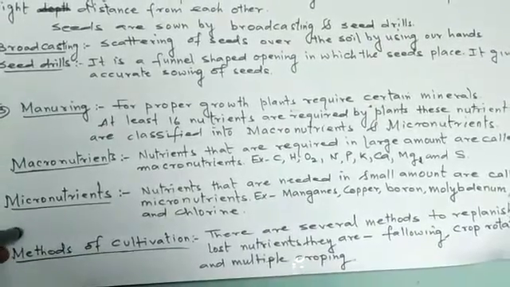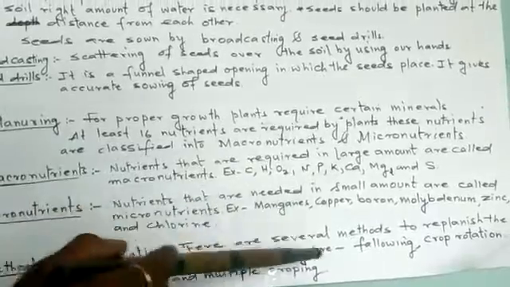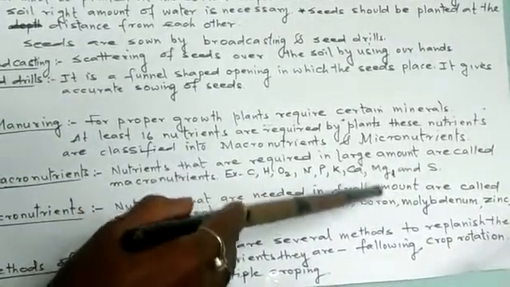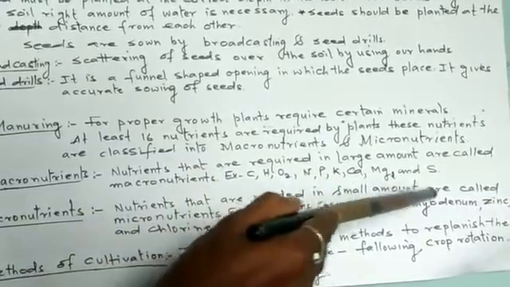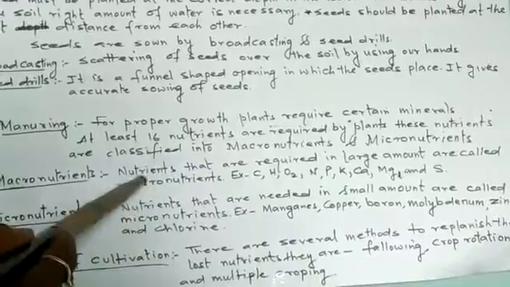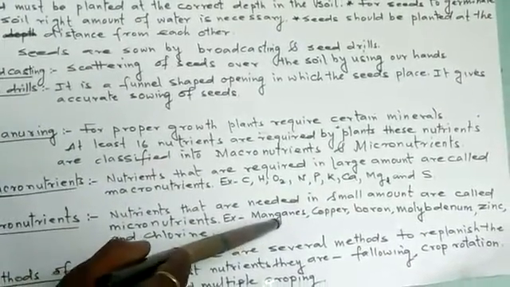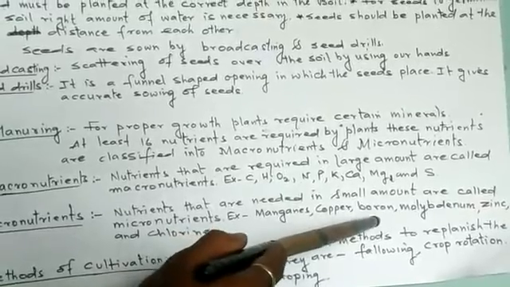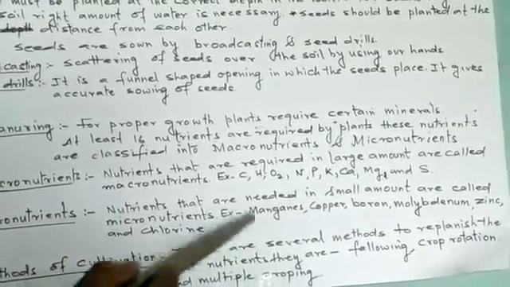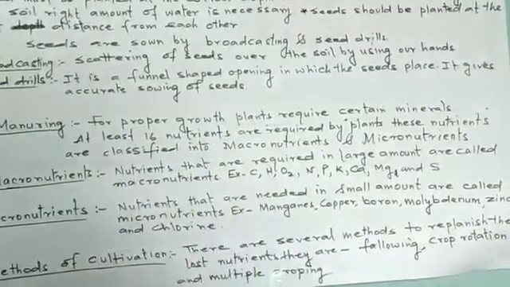Next is micronutrients. What are micronutrients? Nutrients that are required by the plant in small amounts are called micronutrients. Macro means big and micro means small. Examples are manganese, copper, boron, molybdenum, zinc and chlorine. These are the nutrients required by plants in small amounts.